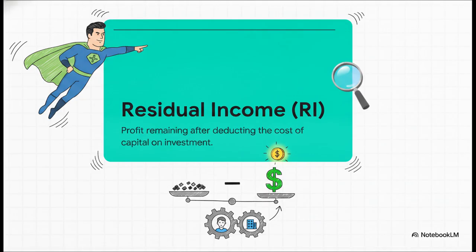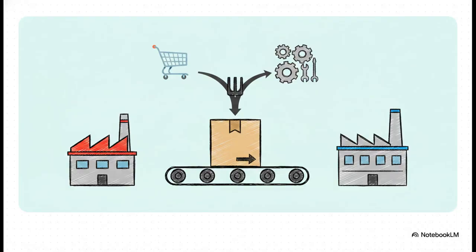If a project makes even one single dollar of residual income above that cost of capital, the manager's total performance metric goes up. It's brilliant because it perfectly aligns their personal incentives with the company's growth goals. Now, what happens when these massive profit or investment centers trade with each other? Well, that's where transfer pricing comes in.